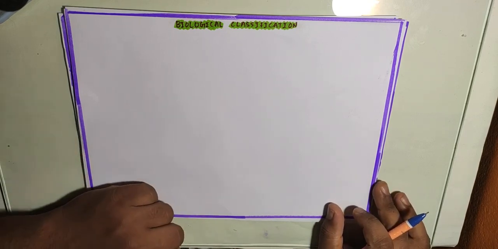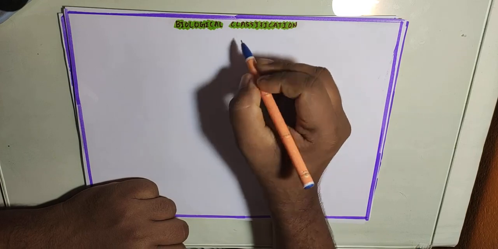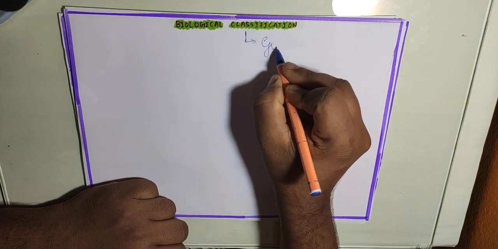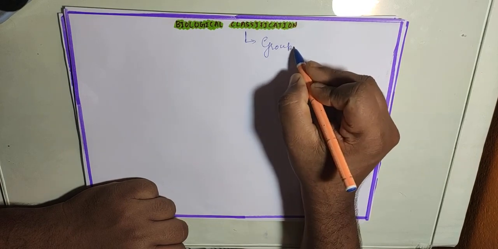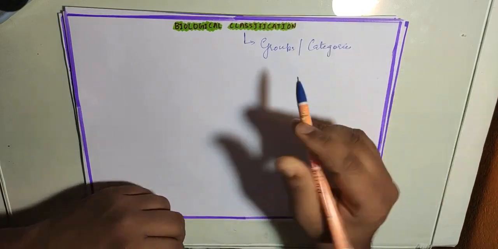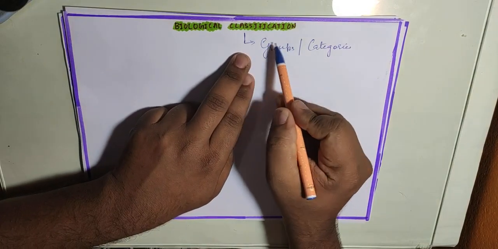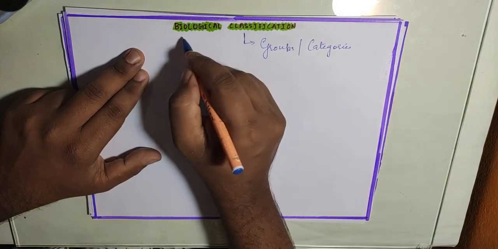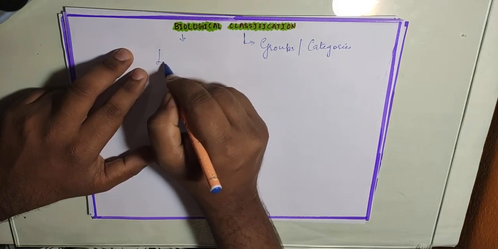First of all, let us understand the meaning of the word classification. Classification refers to making groups or categories. And biological refers to life forms.